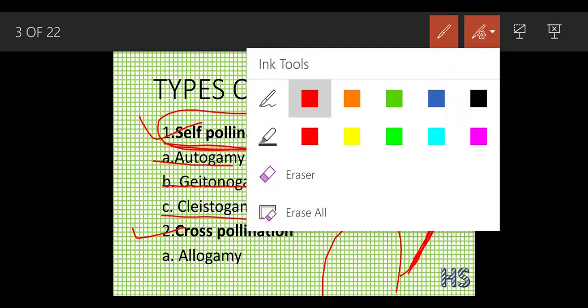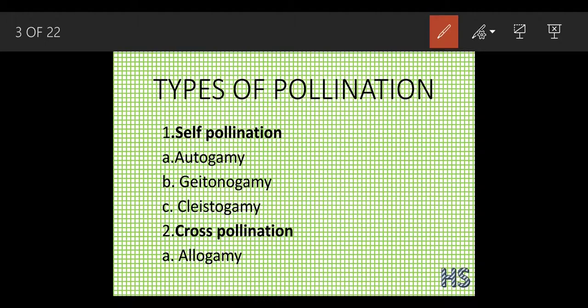Now we are going to do geitonogamy. What is geitonogamy? Here the plant is the same plant, but the difference would be a different flower.